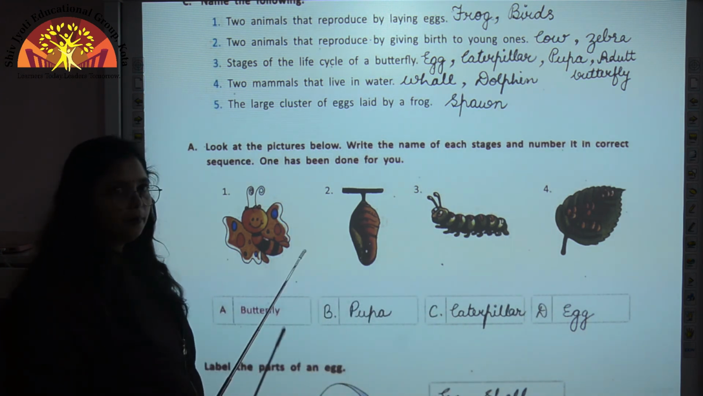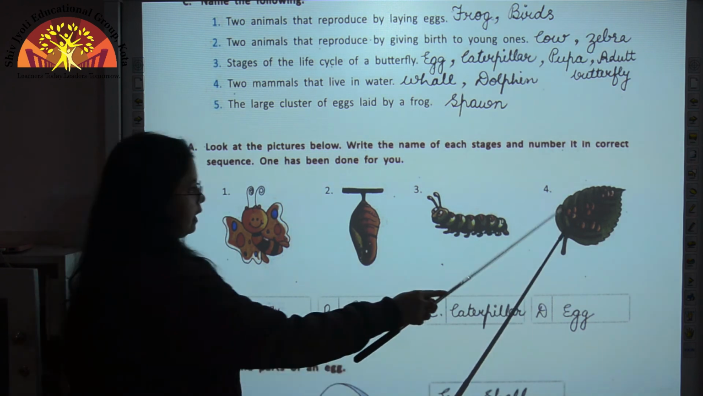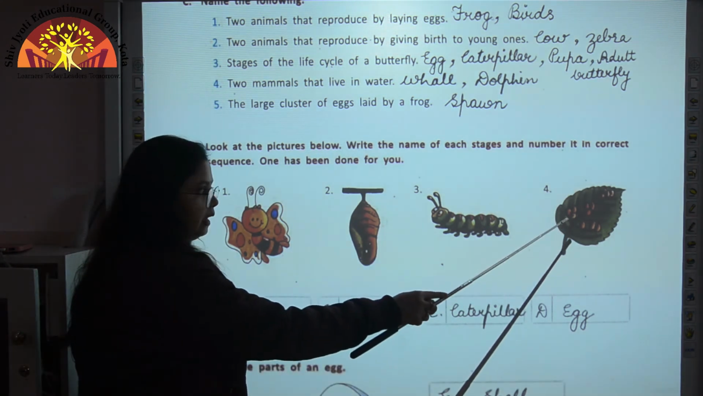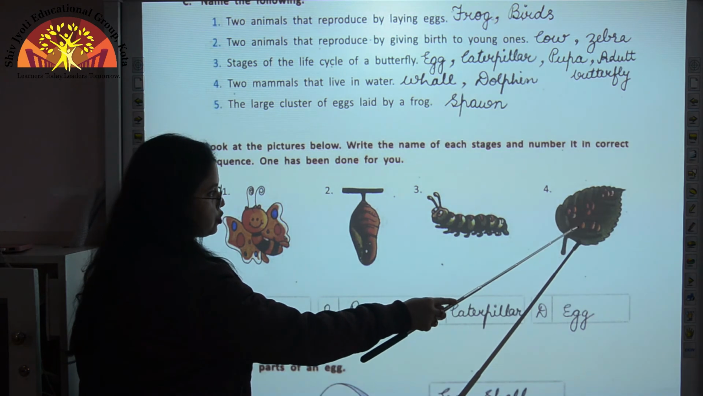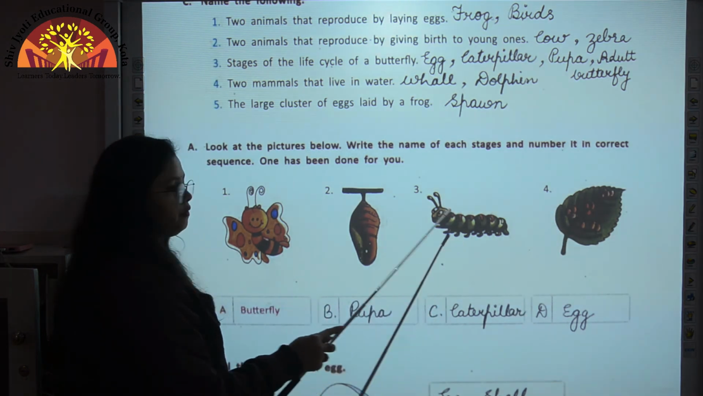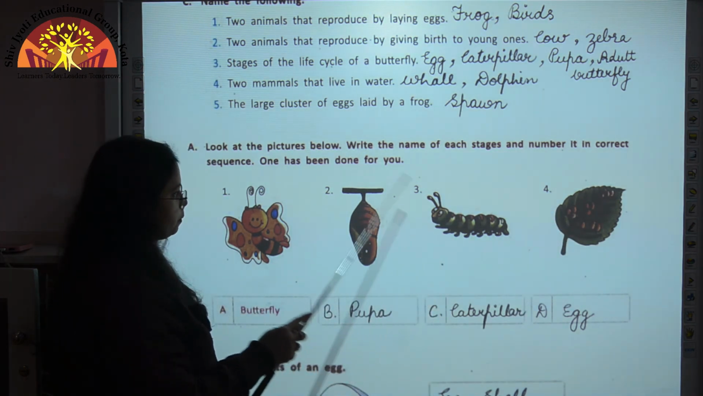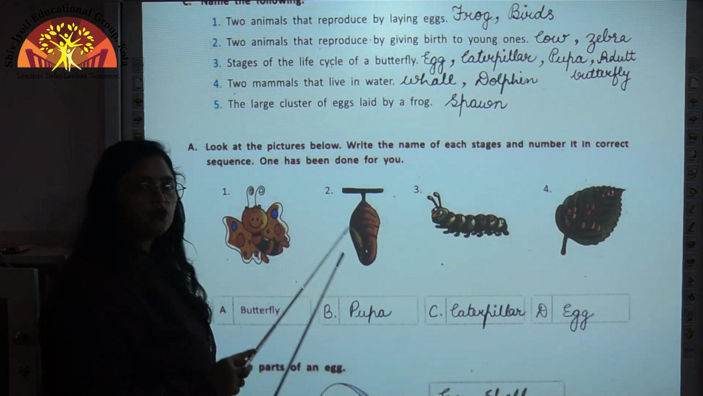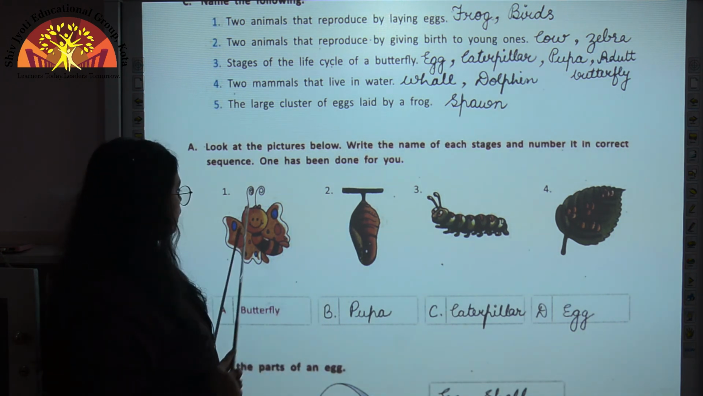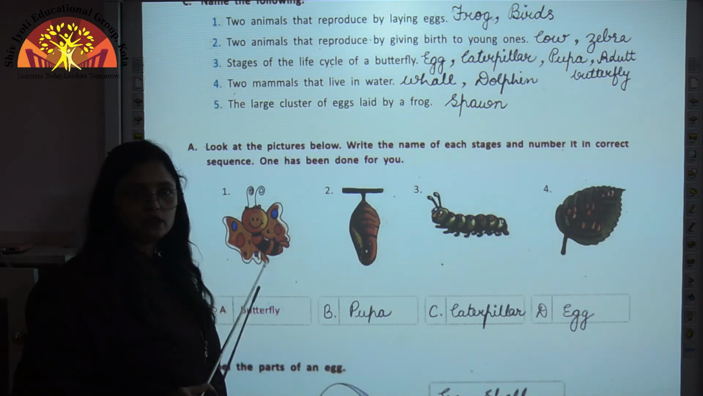Now if we want to number them, so first stage is eggs, because first of all eggs are laid. After that egg hatches out into a larva which is called as caterpillar. Then caterpillar develops into the next stage which is called as pupa. Then pupa grows into an adult butterfly.